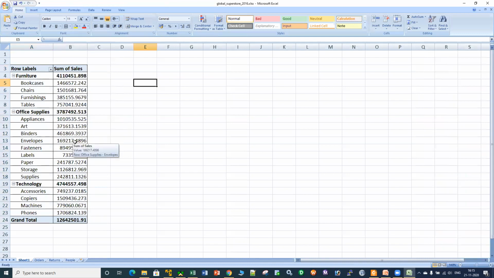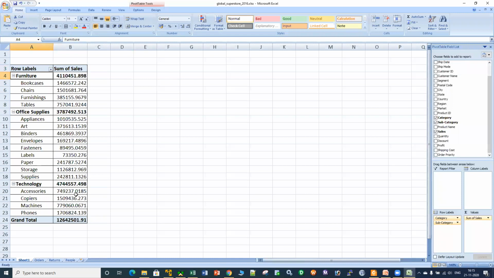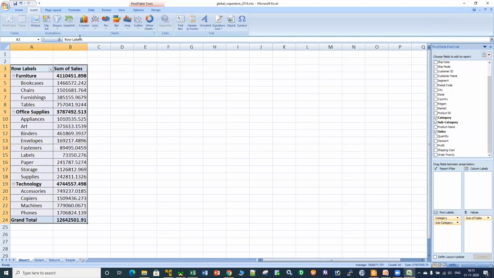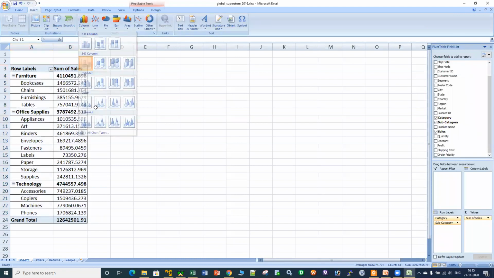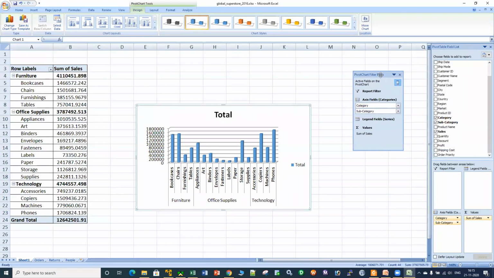Now in that pivot table, as you can see, we have three categories and we have summarized data. For furniture, this is the overall sales we have done. This is the office supplies and this is the technologies, and these are their respective subcategories. Now I want to create a data visualization for that. Then I need to go to insert, and I can create a 3D chart from that, right?